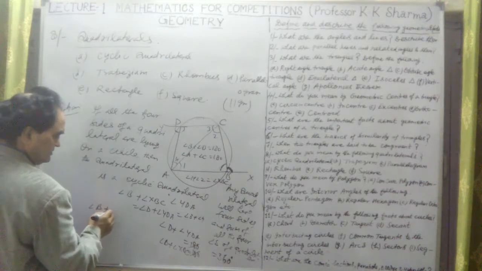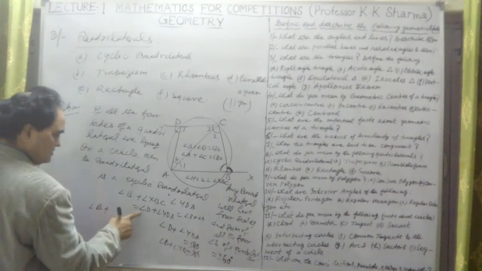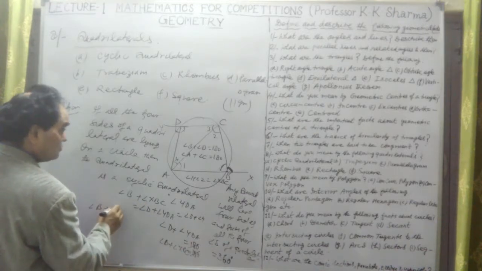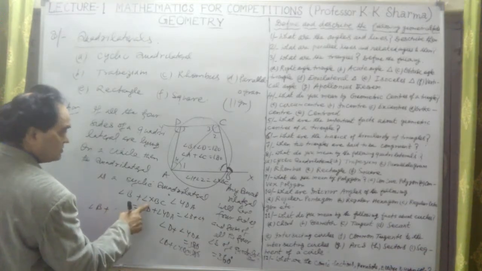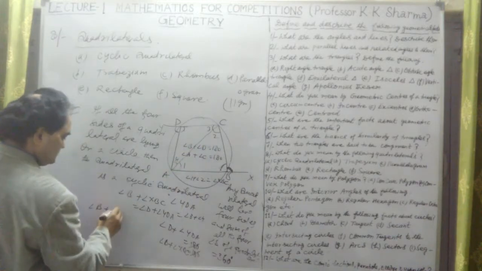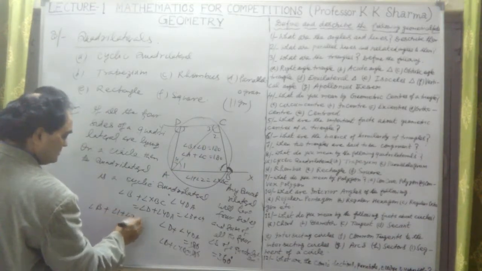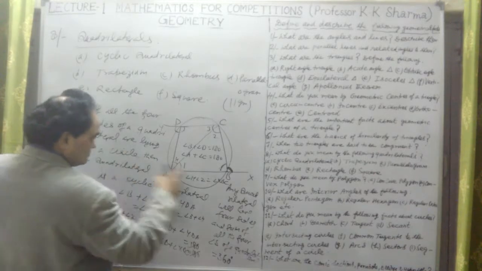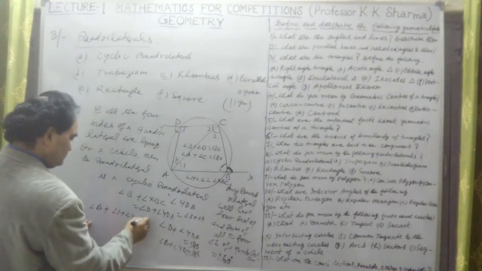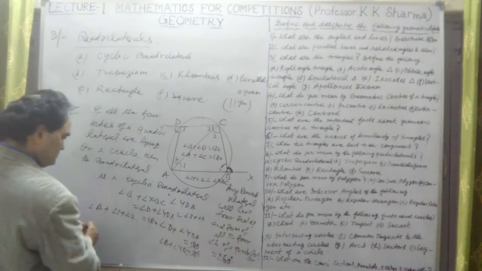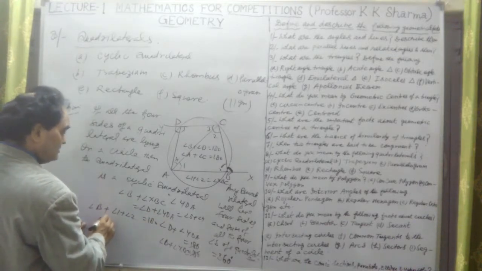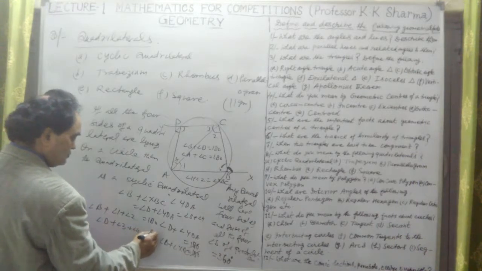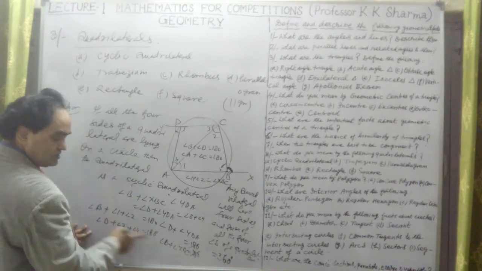Angle B plus angle D. Okay, so this angle B plus angle 1 plus angle 2 is equal to 180 degrees. Why? Because this angle B we have taken equal to 180 degrees. Similarly, angle D plus angle 3 plus angle 4 is equal to 180 degrees for these two angles.